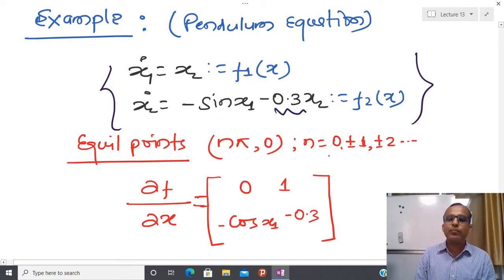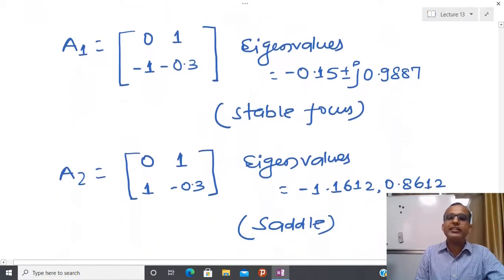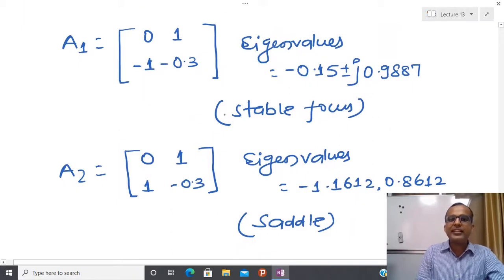So I am able to perform linearization in infinitely many ways. So I have two sets of equilibrium points. One equilibrium point, for n equal to 0, is 0, 0. If you calculate the Jacobian matrix about 0, 0, then you get this kind of matrix A1.